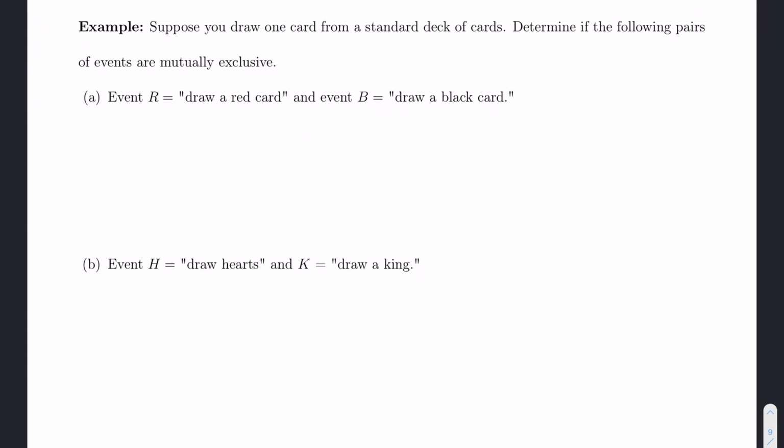This example is asking us to consider a deck of cards and pulling only one card out of the deck. And so for part A, if I were to pull one card out of a deck, I'm trying to figure out if it can be both red and black at the same time. And the answer to that question is no. So these two events would be mutually exclusive because they cannot happen at the same time. So if I were to find the probability of one card being both red and black, that probability is going to be 0.